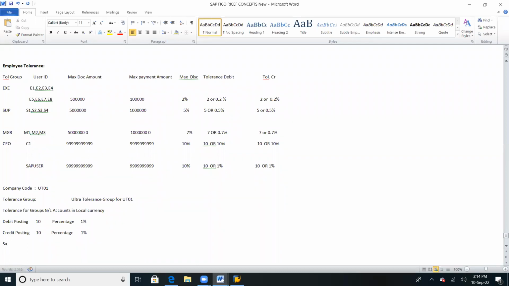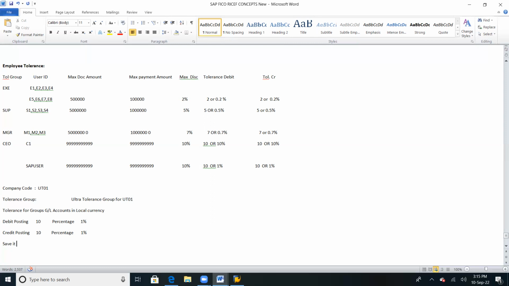In the practical, this particular screen will appear. First it will ask for company code, tolerance group and description: tolerance groups for GL accounts in local currency. For debit posting, what is the tolerance limit? 10 INR or 1%, whichever is less for the debit line. The credit posting is also the same. After that we need to save this, and it will ask for your transport request.